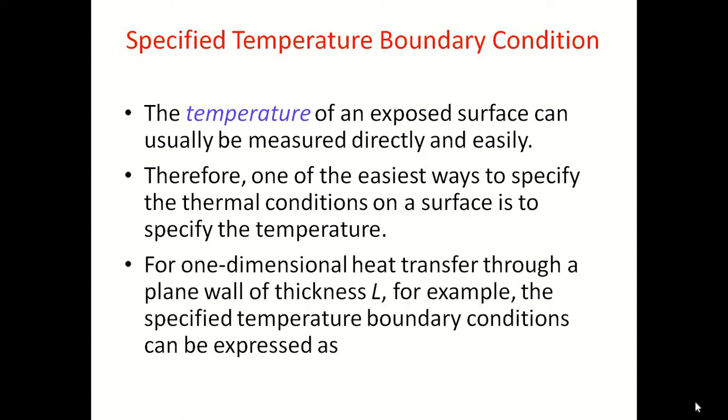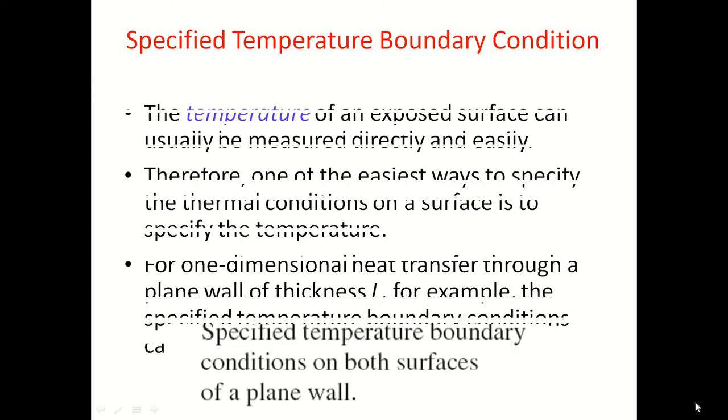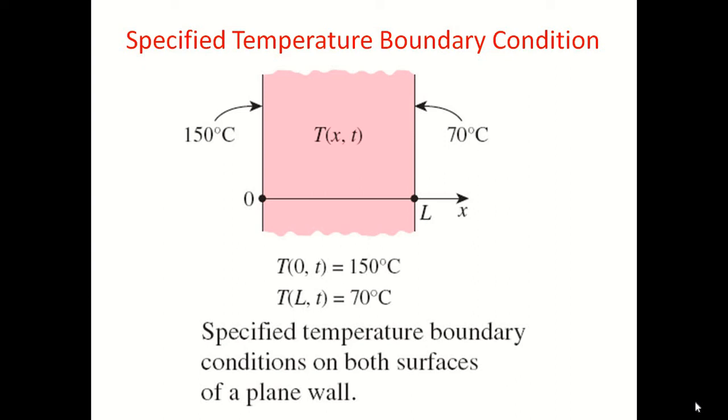For one-dimensional heat transfer through a plane wall of thickness L, the specified temperature boundary condition can be expressed as follows. So let's look at this. Here, the left side is 150 degrees Celsius, the right side is 70 degrees Celsius, and that's it. These are the boundary conditions. Heat will transfer from 150 to 70 degrees Celsius. How do we come to know the heat flow? Because heat flows from higher temperature to lower temperature.